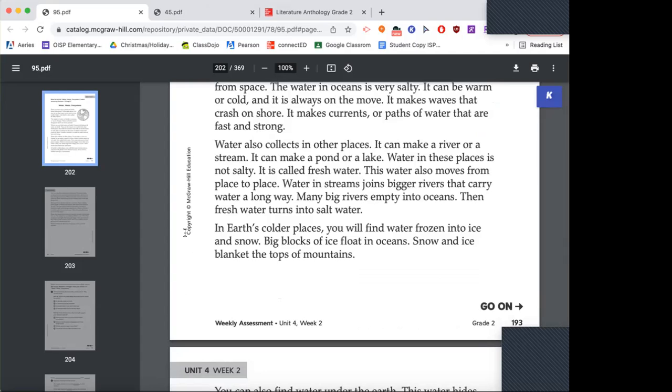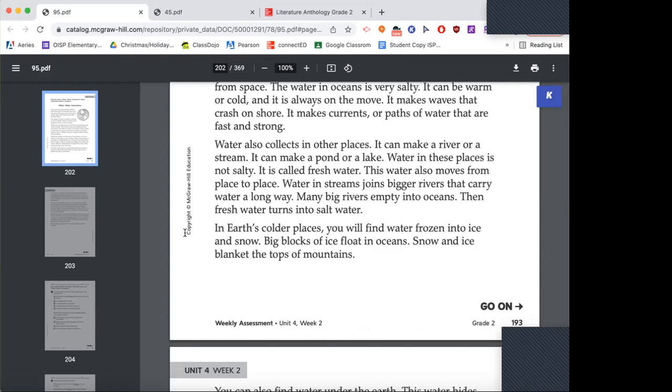Water also collects in other places. It can make a river or a stream. It can make a pond or a lake. Water in these places is not salty. It is called fresh water. This water also moves from place to place. Water in streams join bigger rivers that carry water a long way. Many big rivers empty into oceans. Then fresh water turns into salt water.